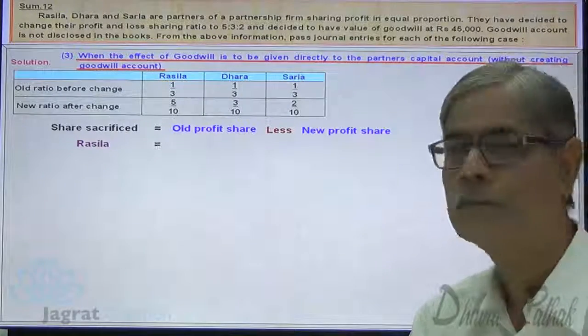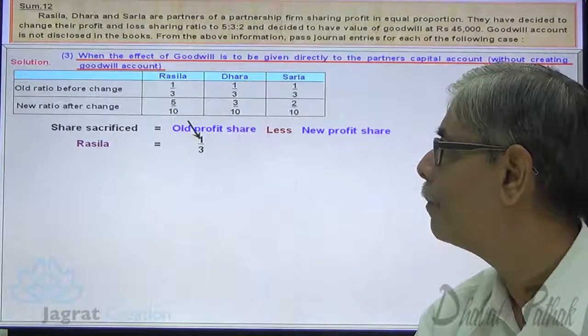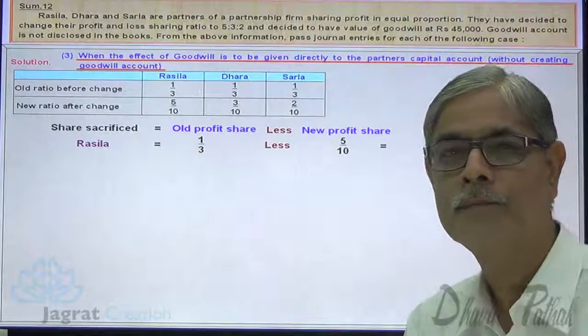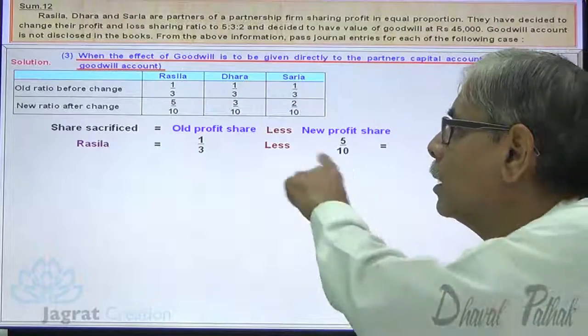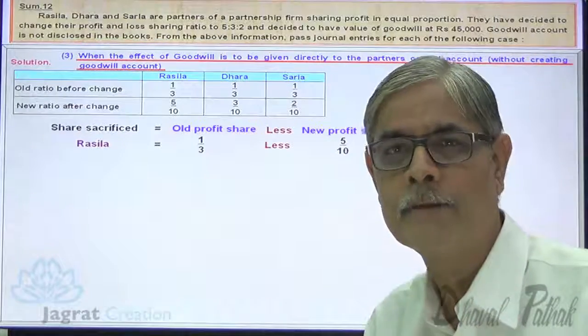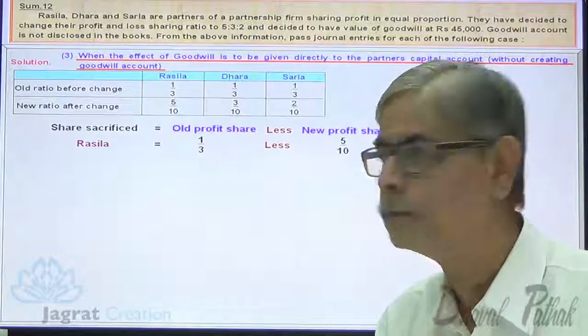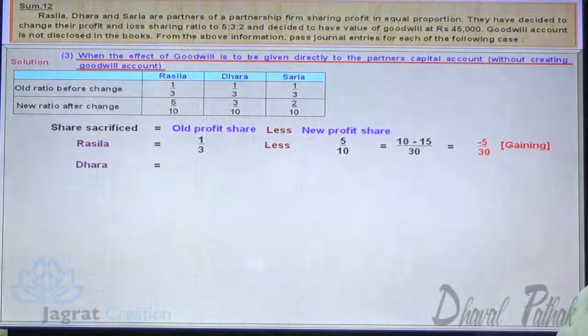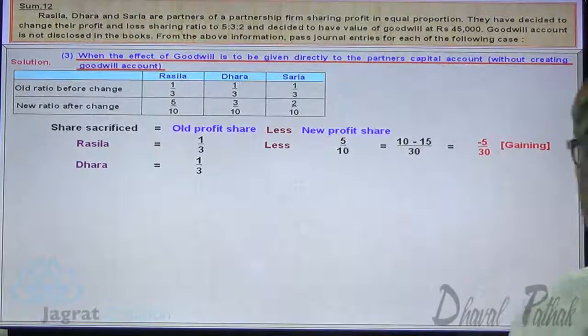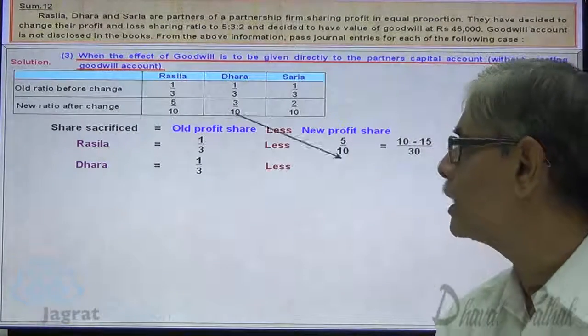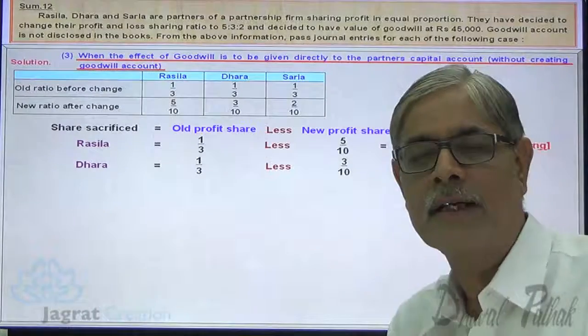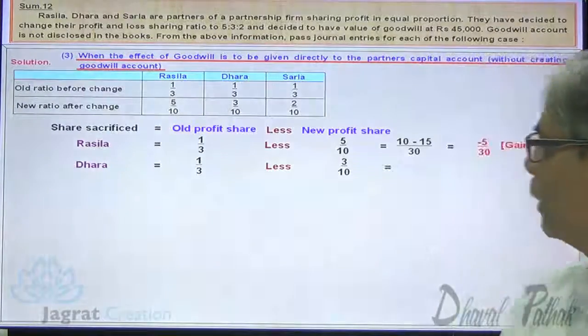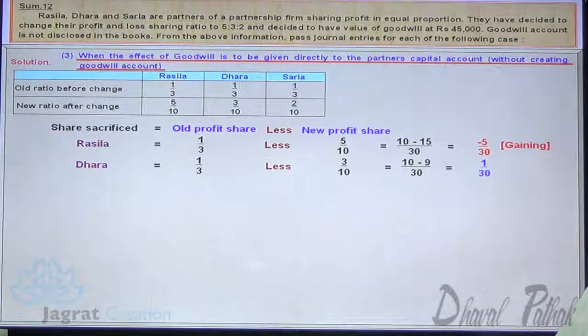So for Rasila, old share is 1/3, new share is 5/10. 10 ones are 10 minus 3 5s are 15. 10 minus 15, minus 5 by 30. So negative sacrifice means Rasila is a gaining partner. Same way I want to work out for Dhara. Old share in profit is 1/3. New share is 3 by 10. 10 ones are 10 minus 3 3s are 9. 10 minus 9, 1. 1 divided by 30. That is the sacrifice of Dhara.